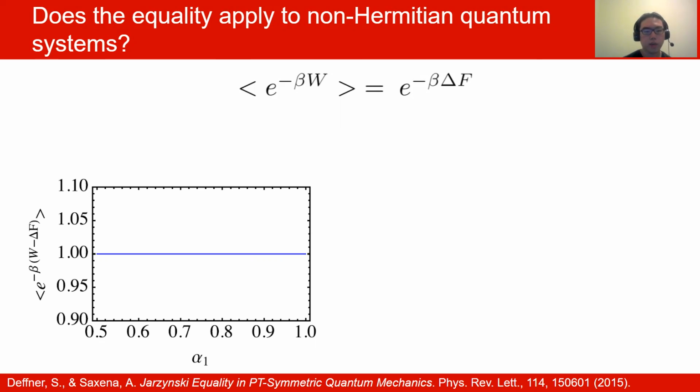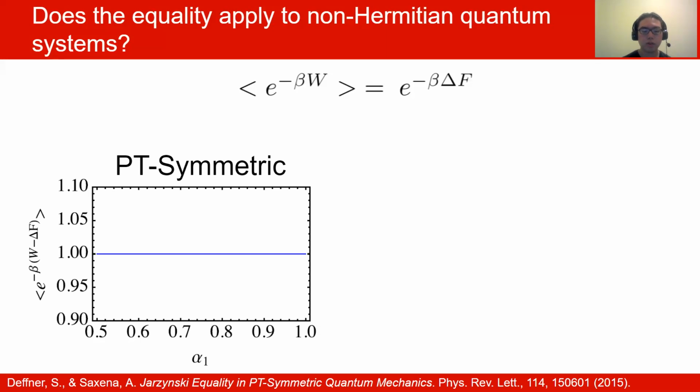And on the left, we have a plot from their publication. On the x-axis, we have the parameters that they're changing. And on the y-axis, we have the Jarzynski equality, where they have moved the right-hand side to the left-hand side. Jarzynski equality holds when this value equals 1, and this is what they've shown here. We see that no matter how they change the parameters, Jarzynski equality holds.